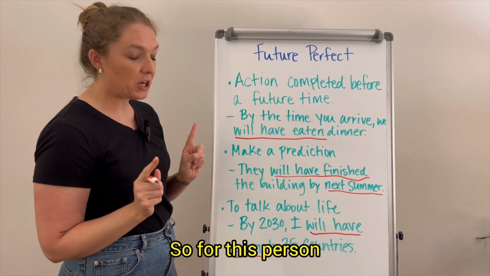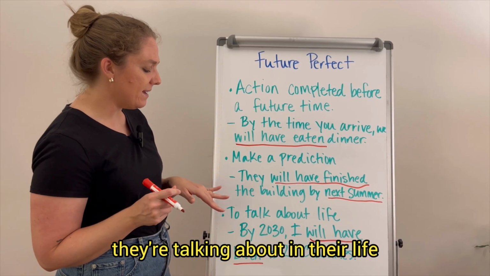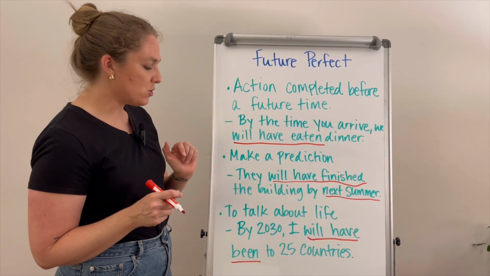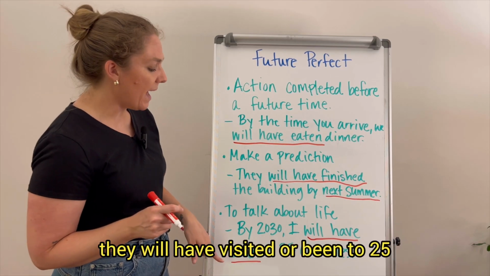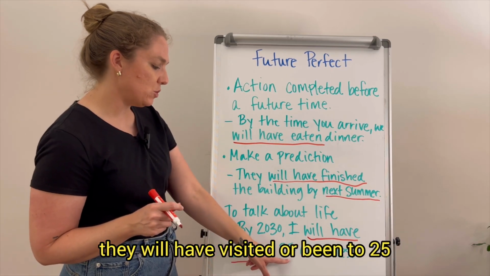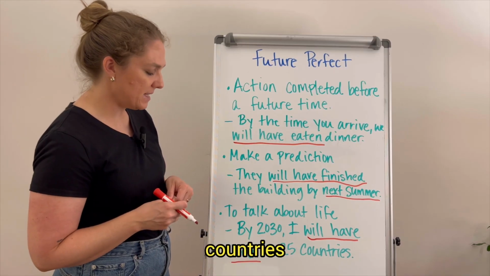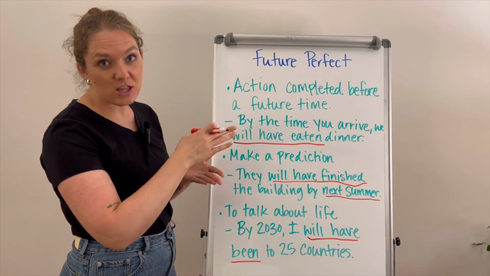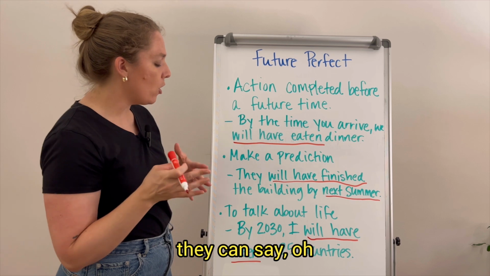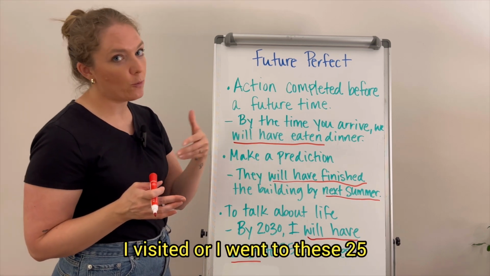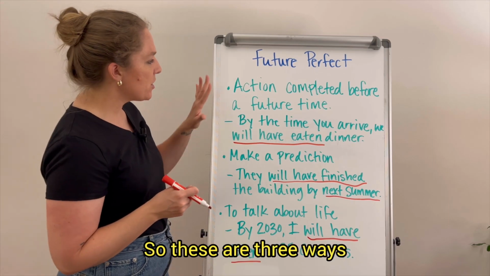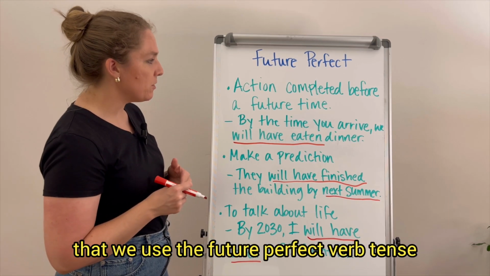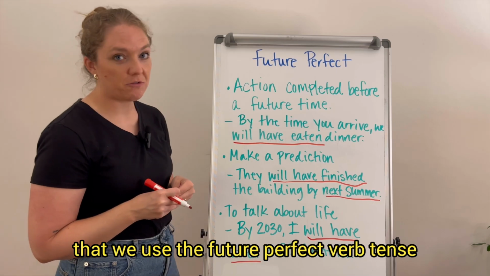So for this person, they're talking about their life, and by 2030, in this case, that would be 5 years, they will have visited or been to 25 countries. So when it is 2030, they can say, oh, I visited or I went to these 25 countries. So these are 3 ways that we use the future perfect verb tense.